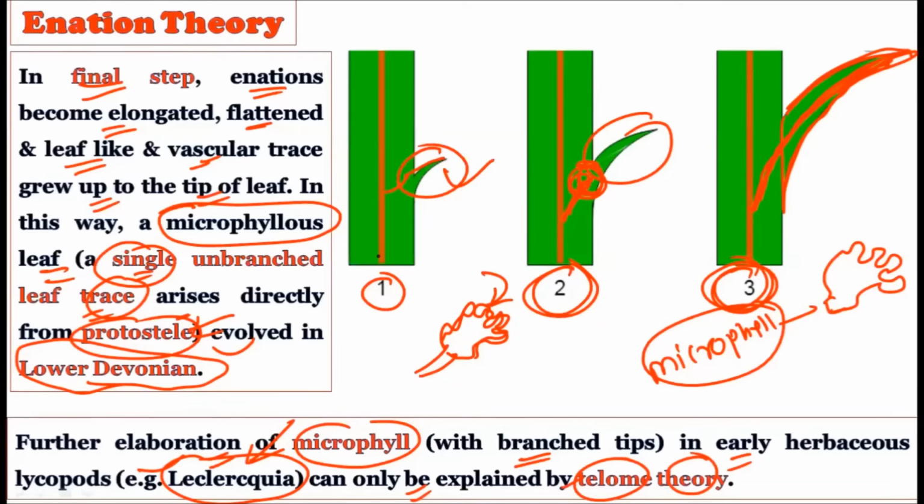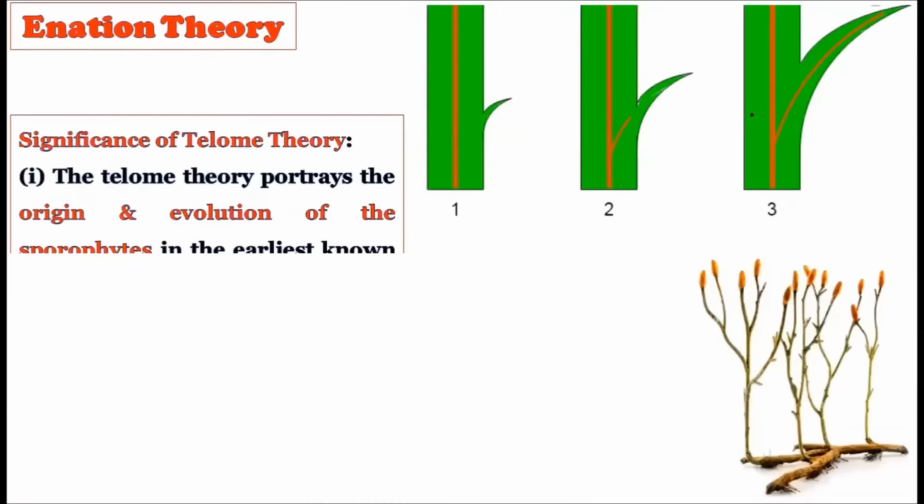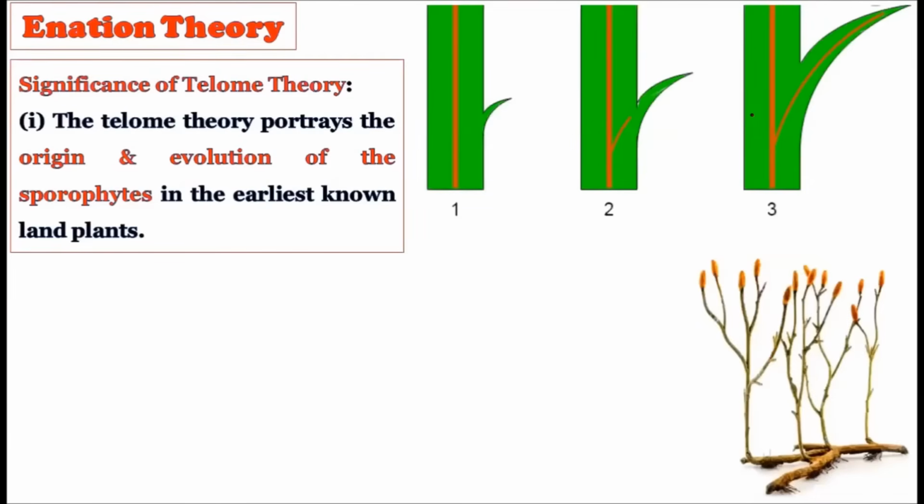But here in the initiation theory, what Bower explains is the origin and the complete connection of the vasculature towards the initiation, that is, finally towards the leaves. Now consider the significance of this telome theory in relation with the initiation theory. When you study the telome theory in relation with the initiation theory, you will come to know that the telome theory has certain drawbacks, which are fulfilled by this initiation theory.